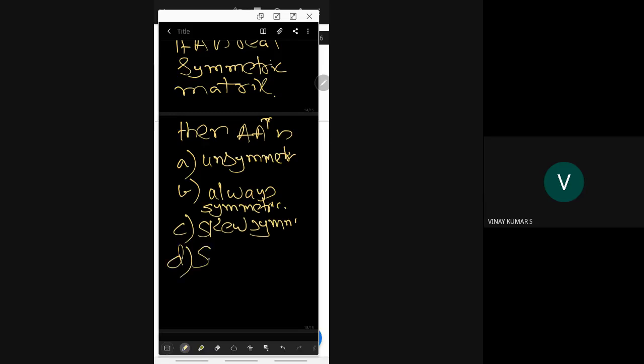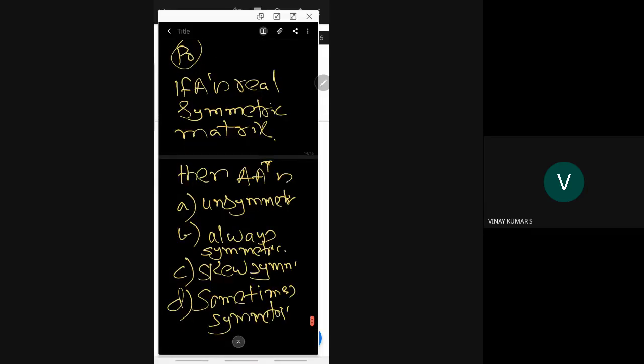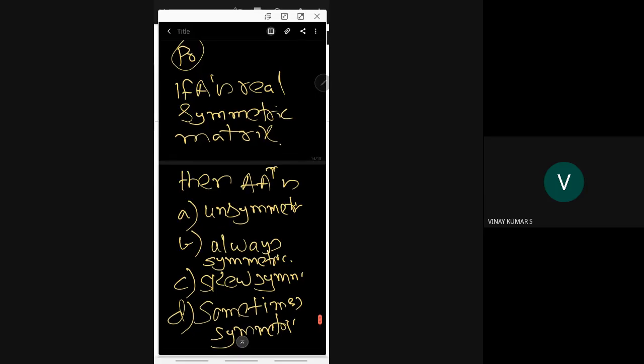Can anyone answer this? Please see this question and try to answer. Student: Sir, always symmetric. Yes, good. It is always symmetric. How? You need to verify. This follows from the definition.